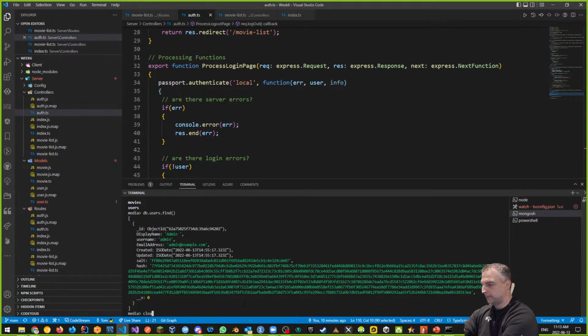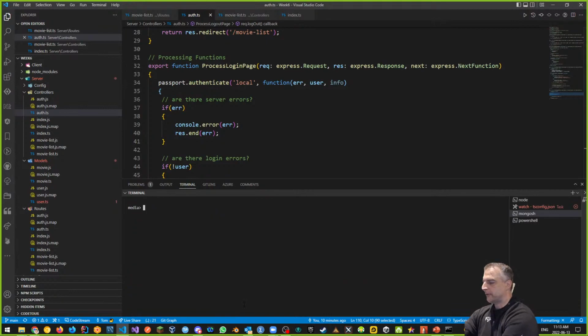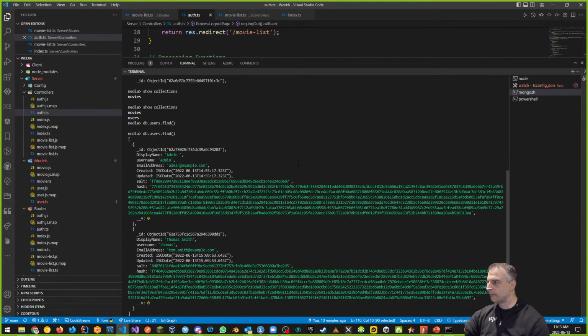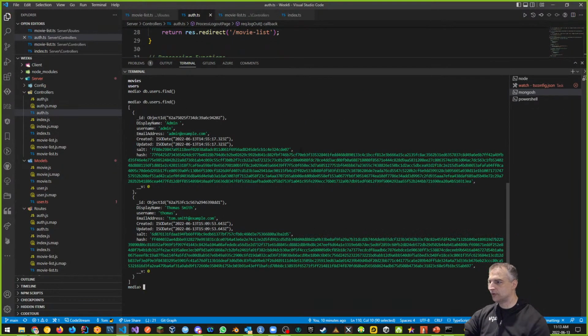If I do a db.users.find, well, now we have two users. This is what I want to show you. We have two users. The salt is different for each user, and the hash is different too. That's how the passwords are being stored.